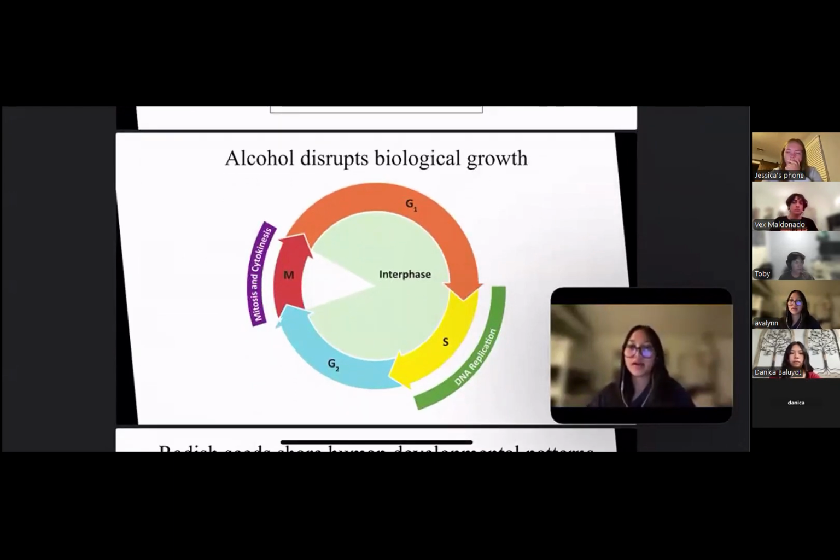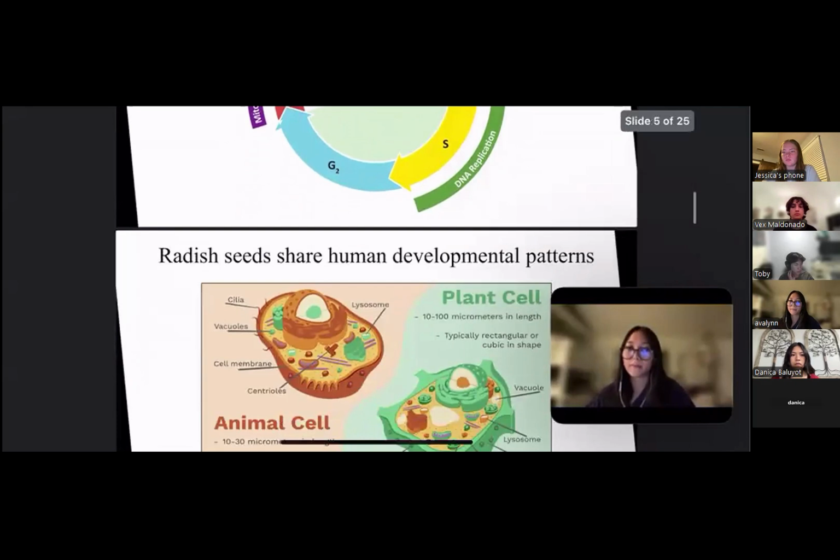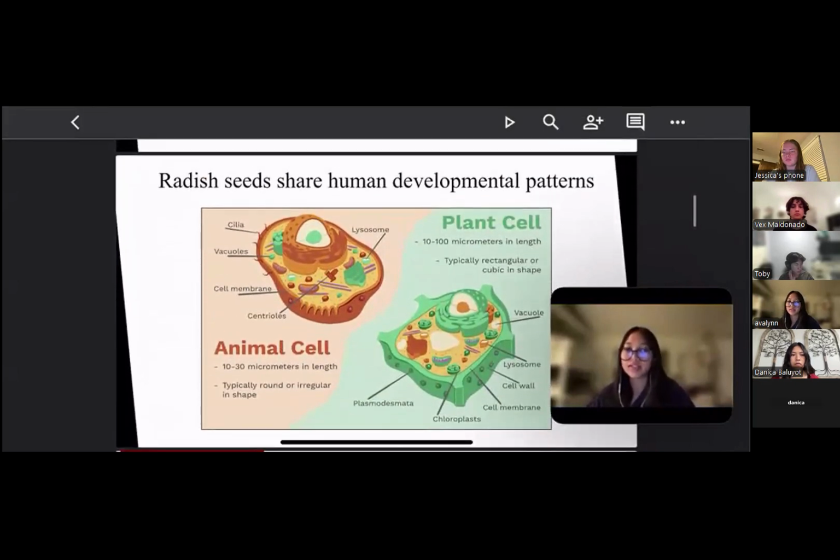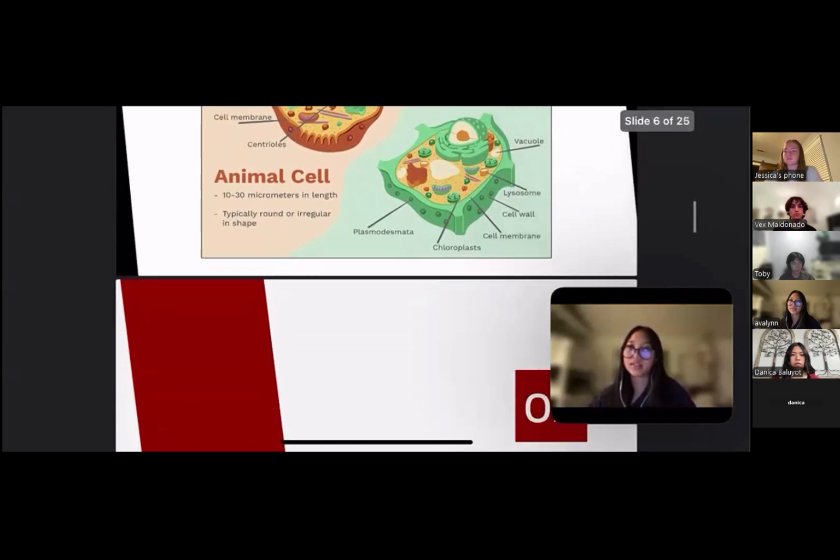Through research, we found that alcohol consumption disrupts growth. The image above displays a cell cycle consisting of the four major stages: Gap 1, synthesis, Gap 2, and mitosis. Alcohol can disrupt the most susceptible stage, the G1 phase. Given that alcohol disrupts cell growth and division, primarily during critical stages of development such as puberty, we found that this was relevant to our initial focus. Germinating radish seed cells have many similarities to human stem cells, as they both have the unique ability to differentiate. All in all, we knew that demonstrating the negative effects of alcohol on these radish cells could indicate the potential negative effects alcohol may have on the growth and development of adolescents.